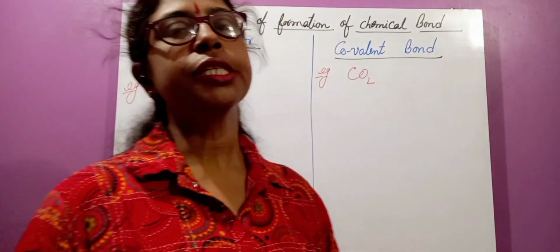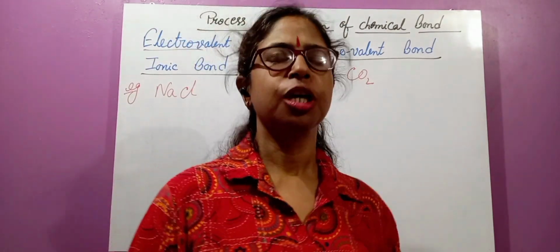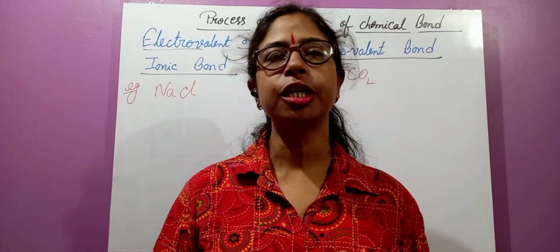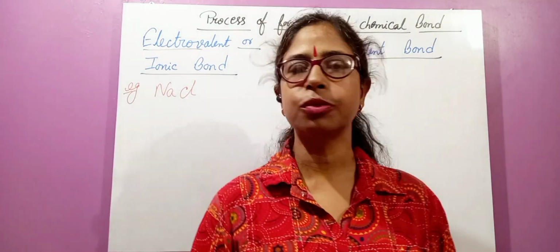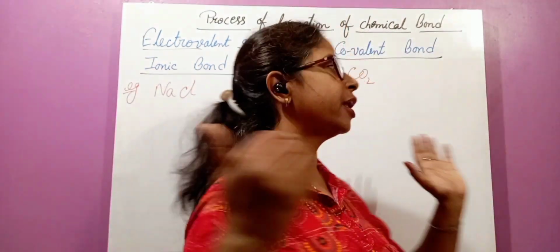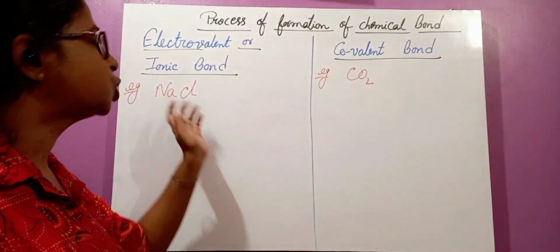Now children, we will see the process of formation of chemical bond by the Lewis structure. What is a Lewis structure? The structure which we represent by dot symbols is known as a Lewis structure. Let's see how to form an ionic bond or covalent bond by the Lewis structure. I have taken an example, sodium chloride.